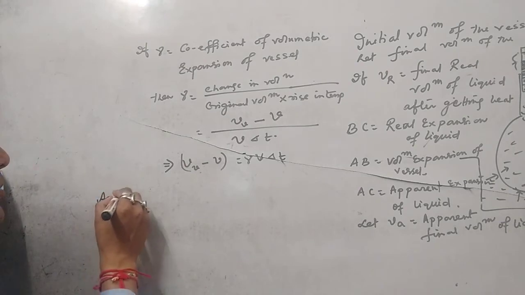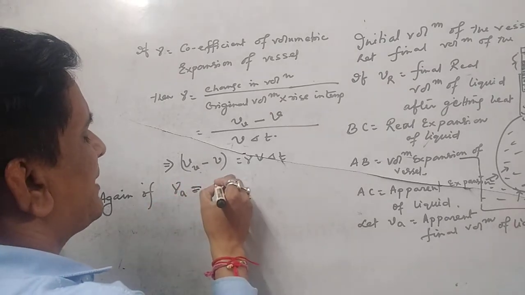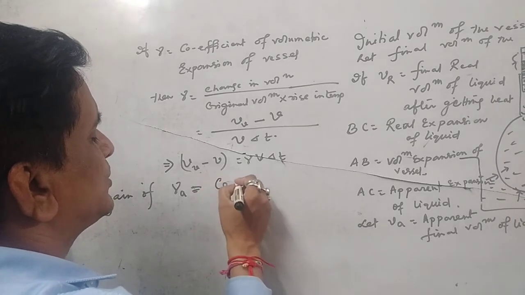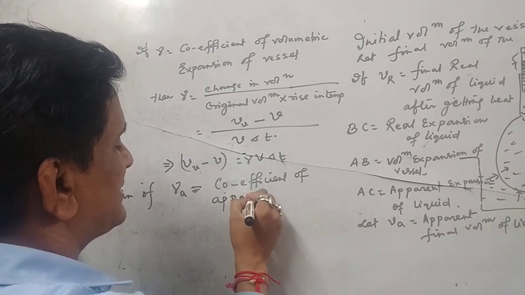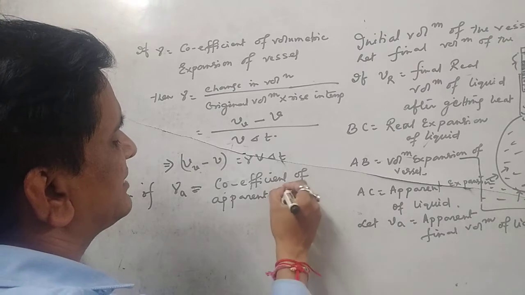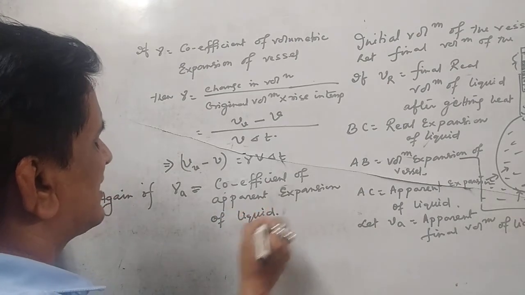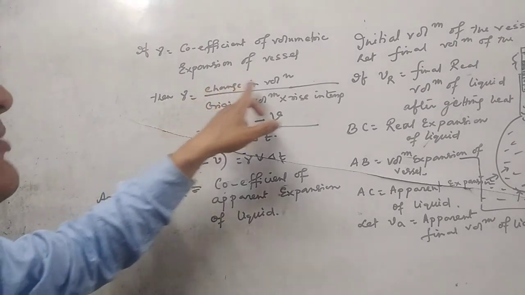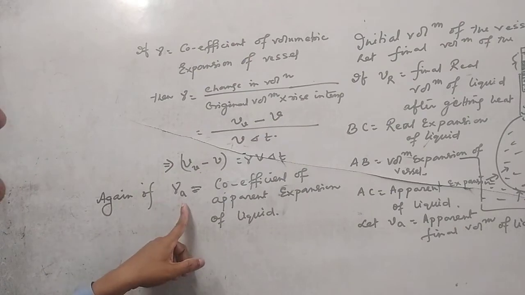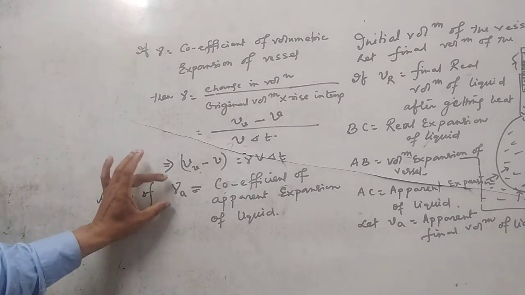Again, gamma suffix A is termed the coefficient of apparent expansion of liquid. How can we define gamma suffix A?